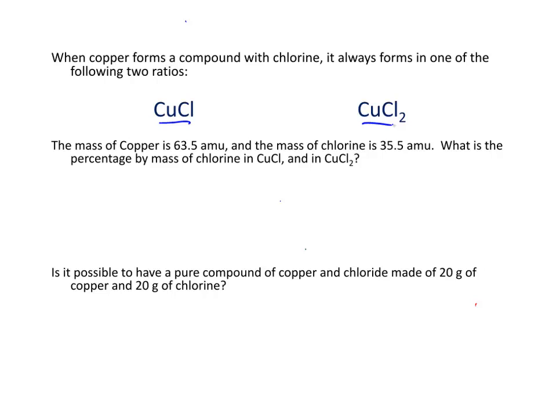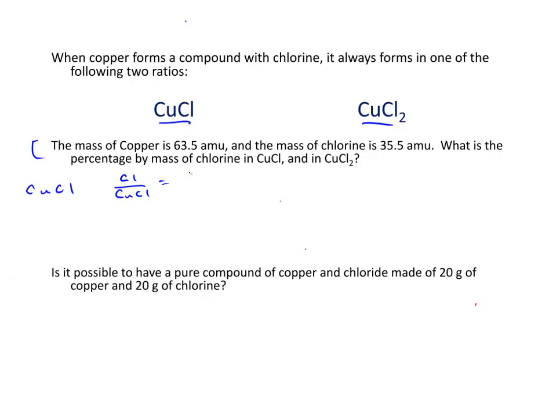Now the first question is, if the mass of copper is 63.5 AMU, atomic mass units, and the mass of chlorine is 35.5 AMU, what is the percentage by mass of chlorine in copper 1 chloride and in copper 2 chloride? In order to do this, we're going to start with copper 1 chloride, and we're simply going to take the mass of one chlorine atom over the mass of the whole thing, CuCl.